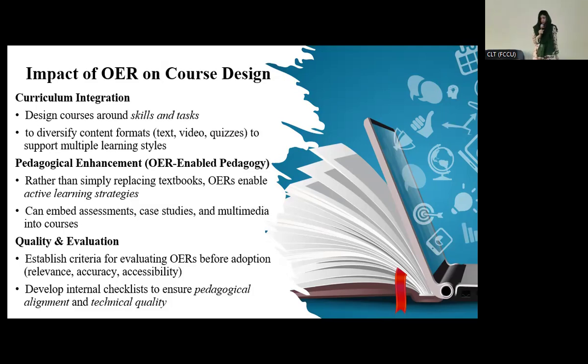And then quality and evaluation. I think this is the point where libraries step in. I think institutions should make a checklist or give you a whole list of what kind of authentic and reliable courses are available, that you can use while being an FCCU student or faculty member. So if you feel difficulty, libraries are always there to check the reliability, accuracy, and accessibility for you as well. So these are some impacts of OER courses.